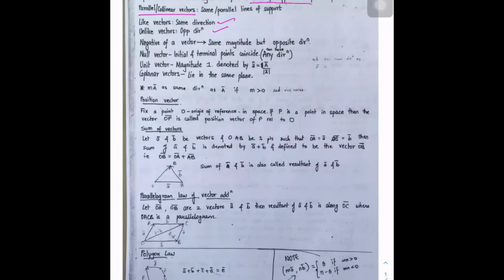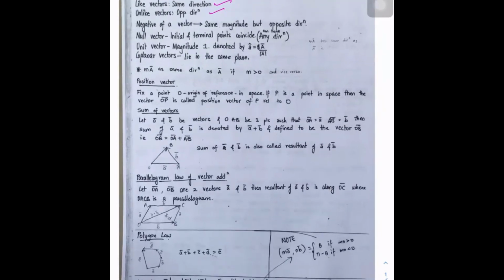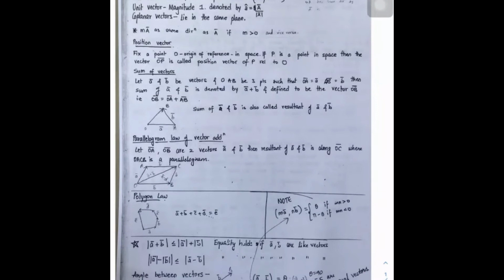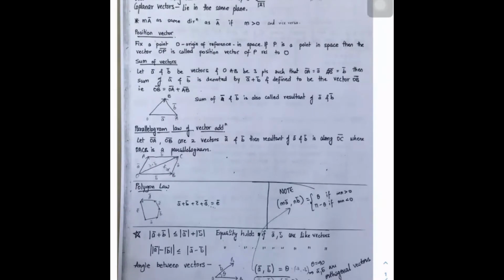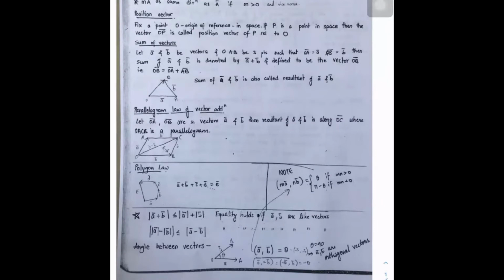Next, position of a vector. If O is any point, if O is the origin, and P is any point with respect to origin O, then OP is called the position vector of point P with respect to O. Next, the sum of vectors definition. If OA equals A bar, OB equals B bar, then OB is defined as OA plus AB.